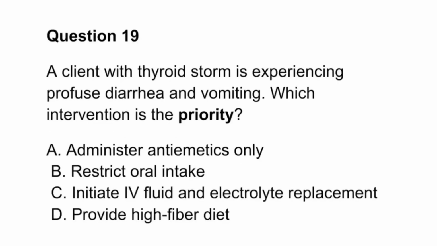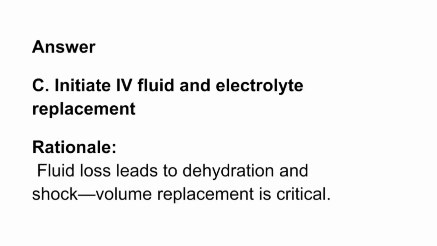Question 19. A client with thyroid storm is experiencing profuse diarrhea and vomiting. Which intervention is the priority? A. Administer antiemetics only. B. Restrict oral intake. C. Initiate fluid and electrolyte replacement. D. Provide high-fiber diet. Answer: C. Initiate fluid and electrolyte replacement. Rationale: Fluid loss leads to dehydration and shock; volume replacement is critical.